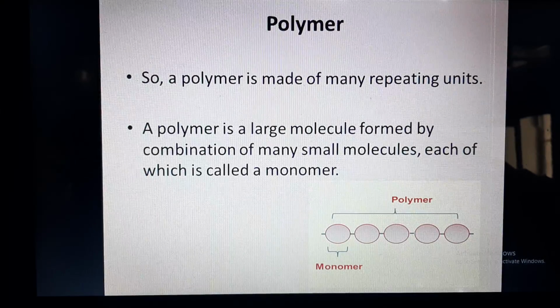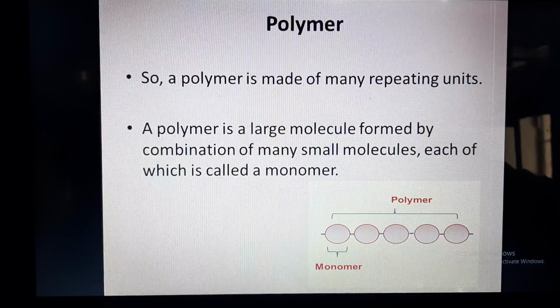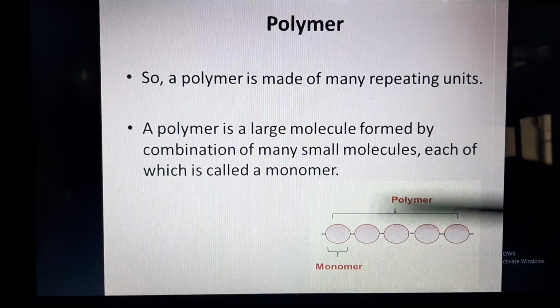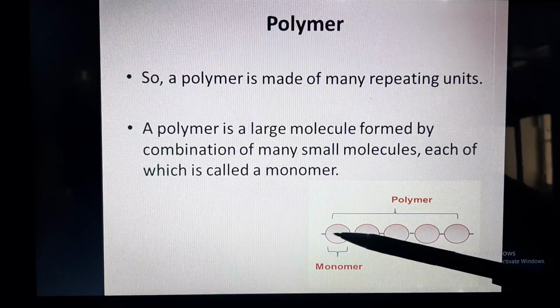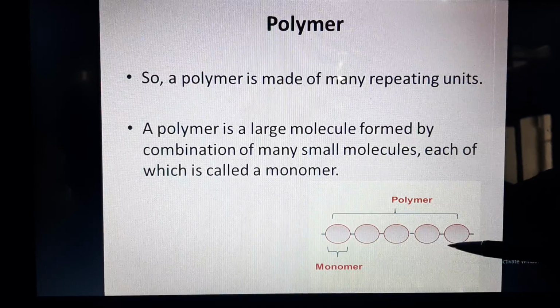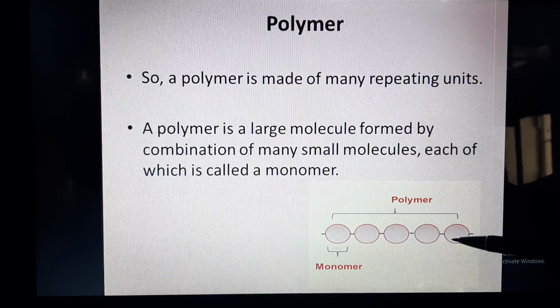For example, you must have seen a pearl necklace. So what is there in the pearl necklace? One pearl like this will be called monomer, and when a number of pearls are there in a string, they form a polymer.